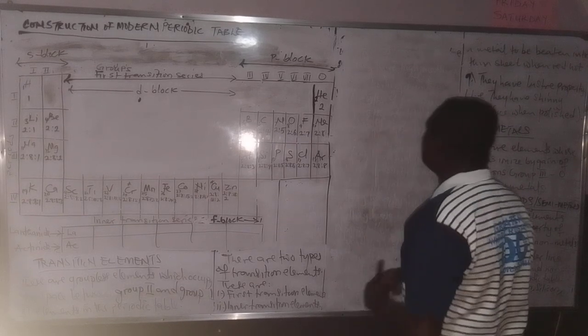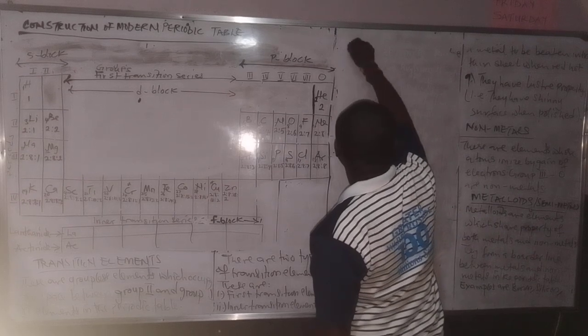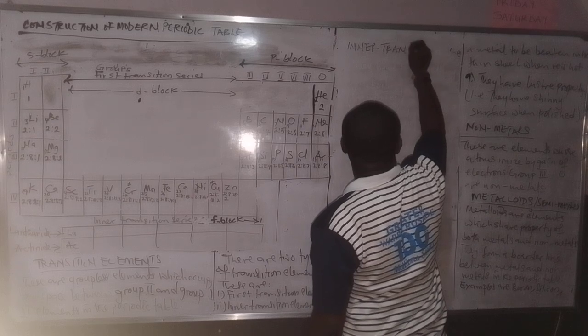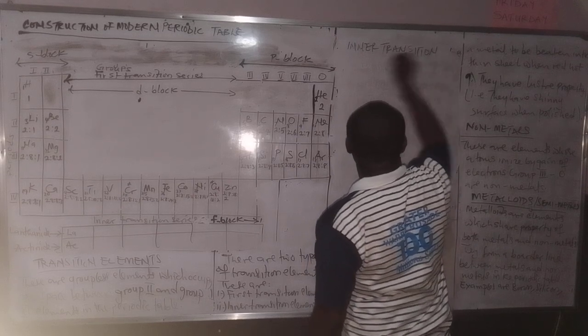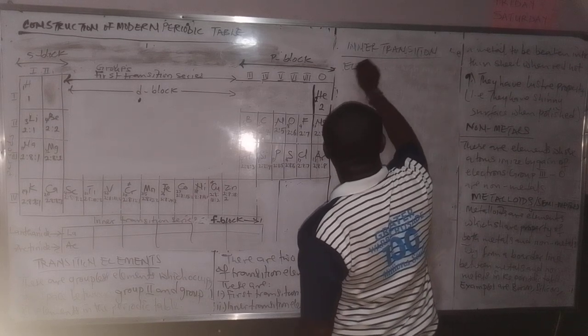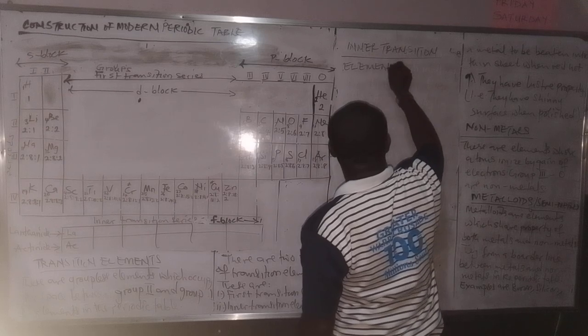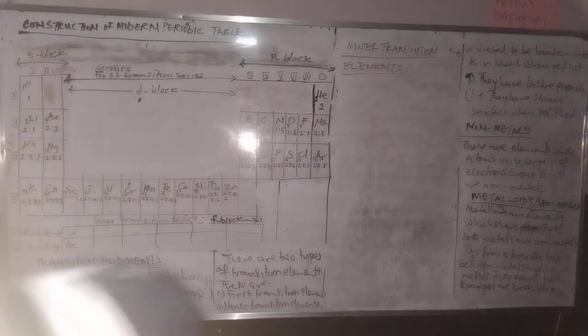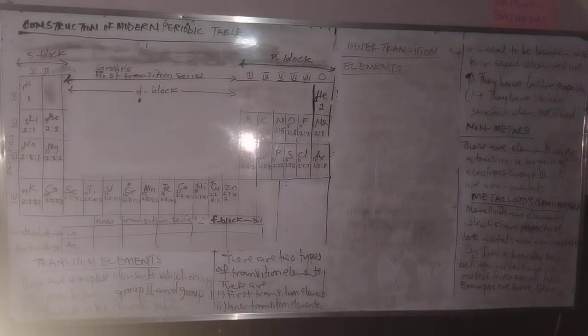What are the inner transition elements? Now, the inner transition elements are the period 6 and the period 7 transition elements.